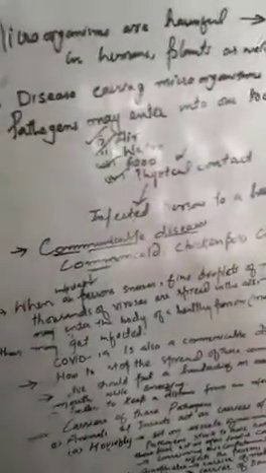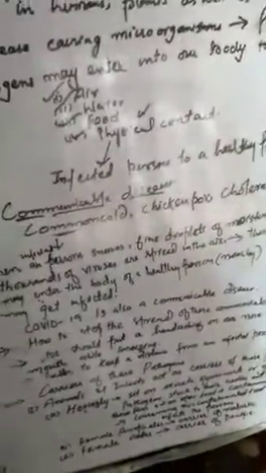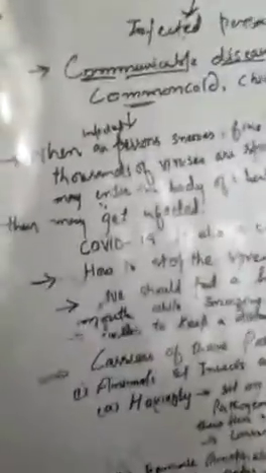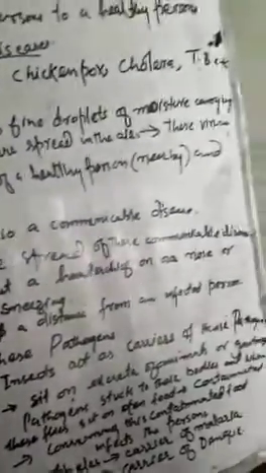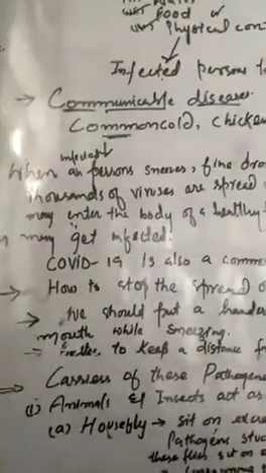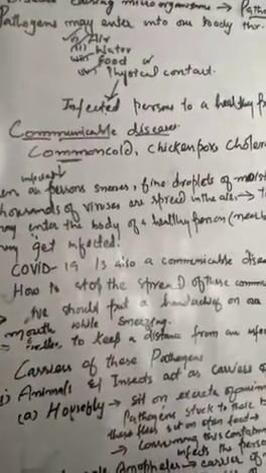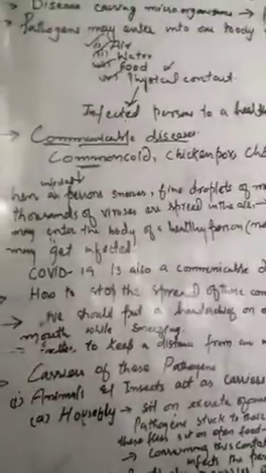Here we will discuss one of these, that's common cold, which is a common disease. When an infected person sneezes, fine droplets of moisture carrying these viruses, thousands of viruses, are spread into the air, and these viruses may enter into the body of a healthy person that may be nearby, and may get infected by this virus.